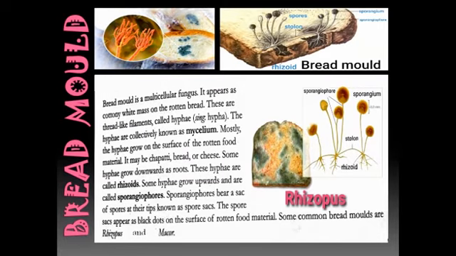It is multicellular. It grows on bread, chapati, cheese, etc. And thread-like filaments are there, which are called hyphae. Singular is hypha. Collectively we call them mycelium. Those which grow up are called sporangiophores. Those which grow down, just like roots, are called rhizoids. At the tip of the sporangiophores you will find the sporangium, or the spore sac. Inside this, spores are there.